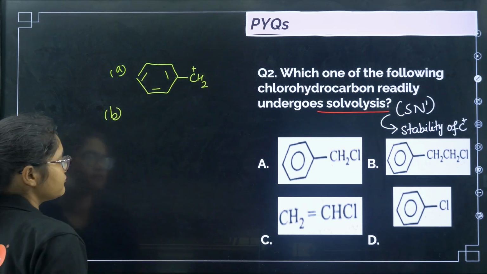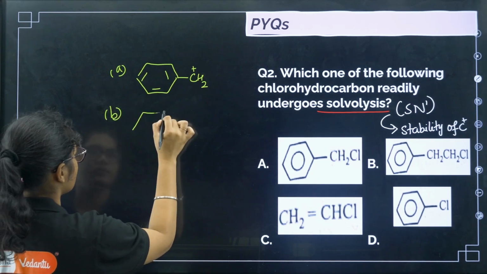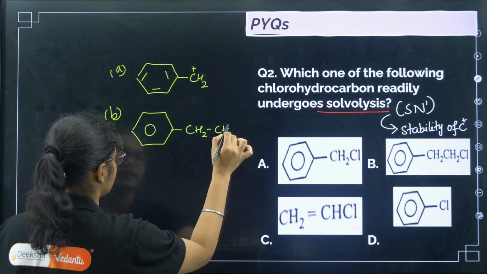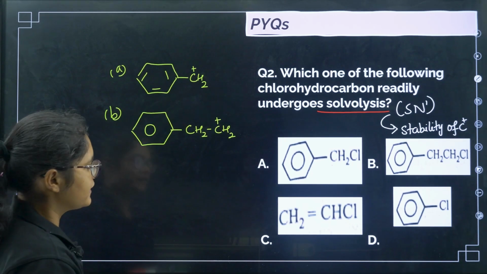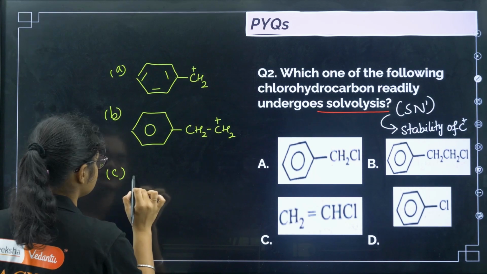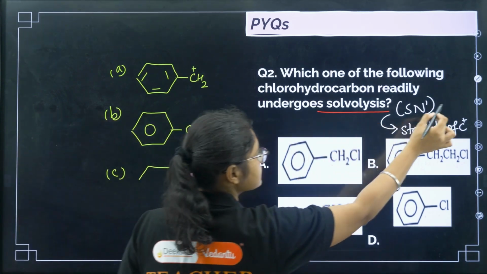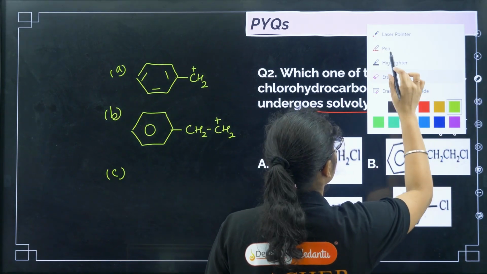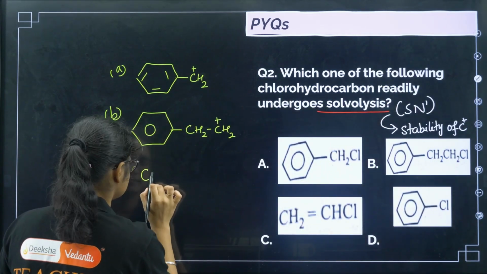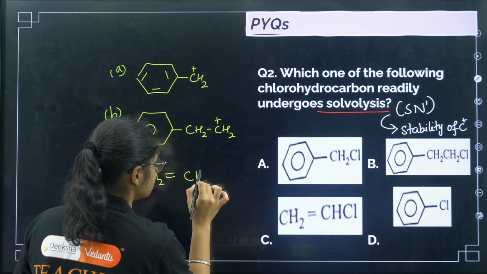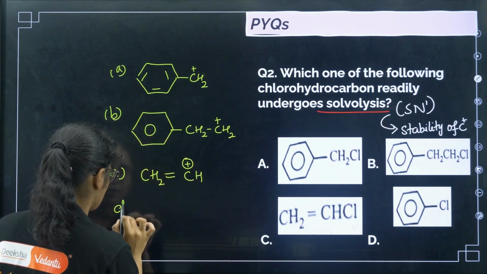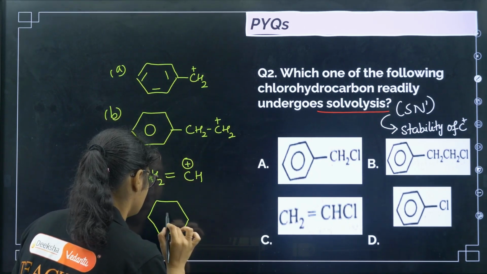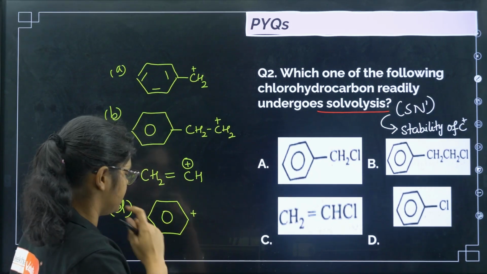In option B, we will have this one, then CH2 and CH2 plus. Next option C, we will get CH2 double bond CH plus. Now D is benzene and CH2 plus is there, right?